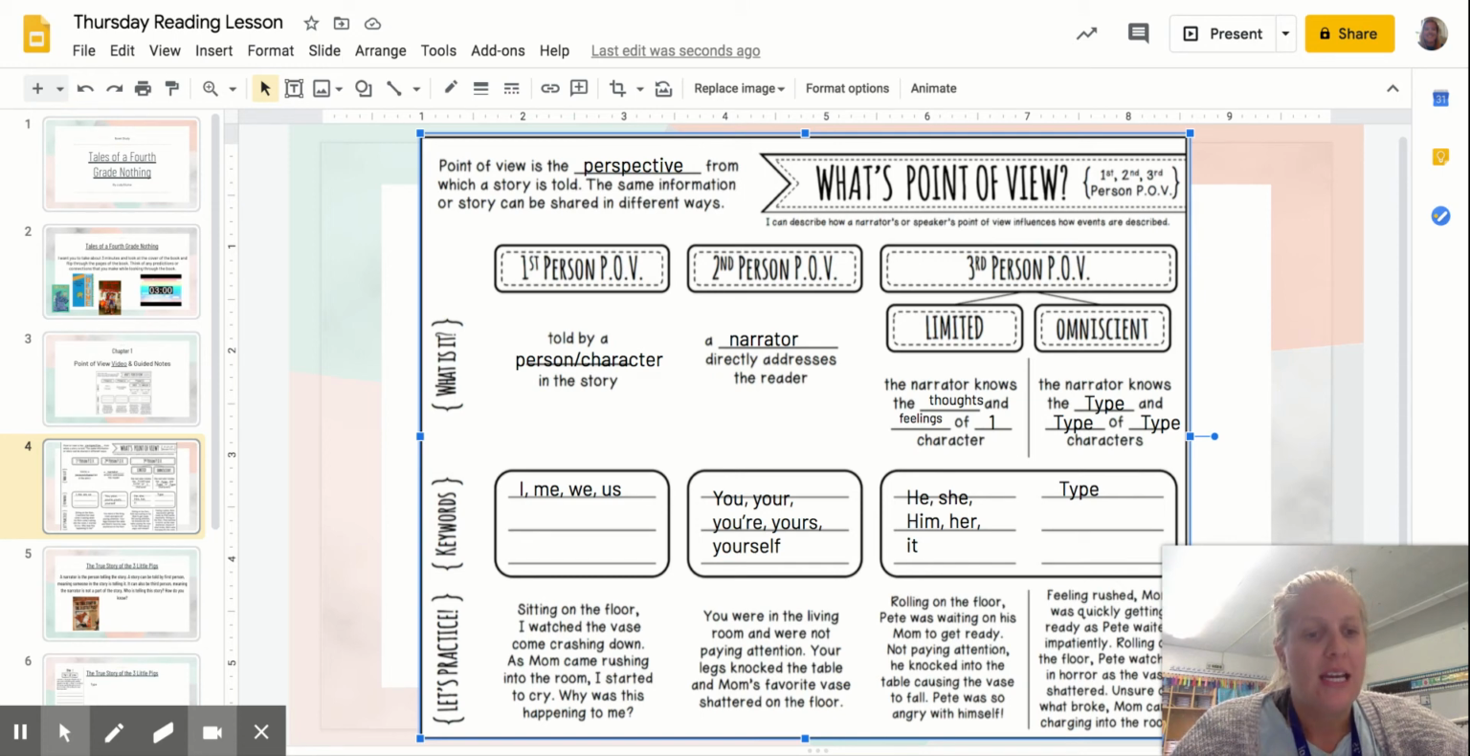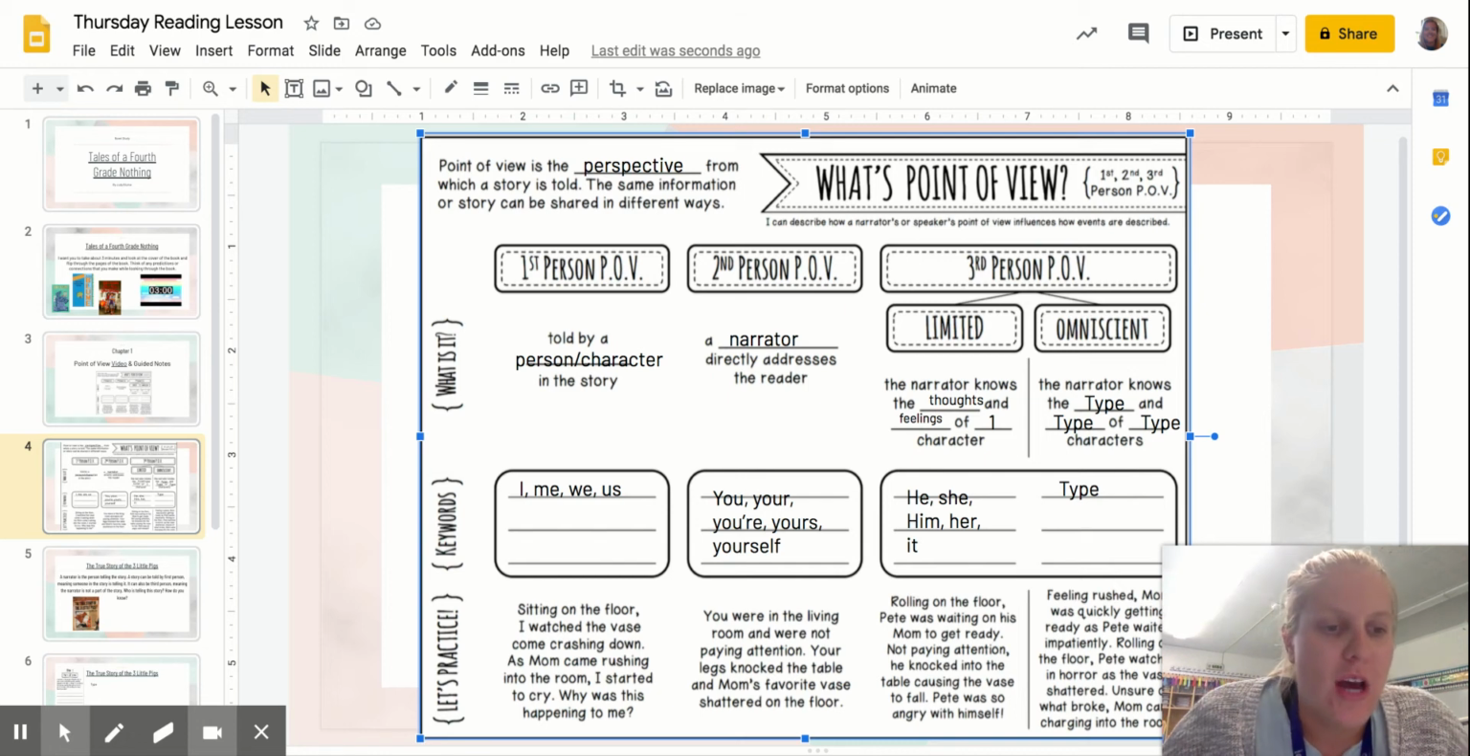mom to get ready. Not paying attention, he knocked into the table, causing the vase to fall. Pete was so angry with himself. So our narrator knows what Pete is feeling, and that's it. We don't know how mom is feeling, okay?